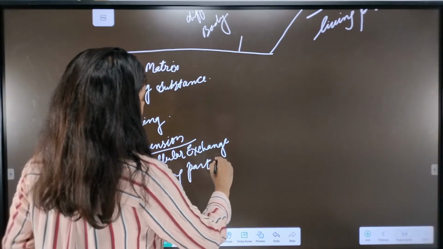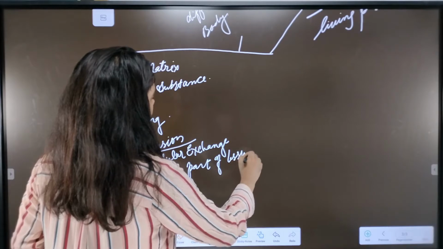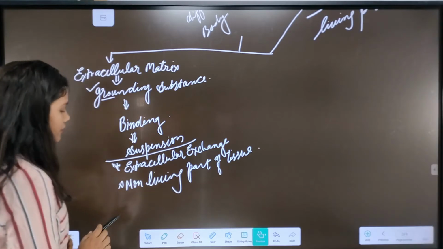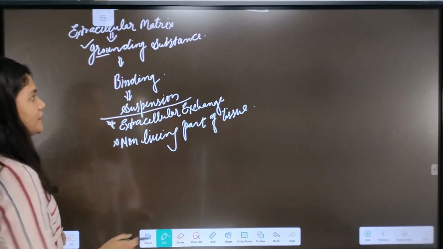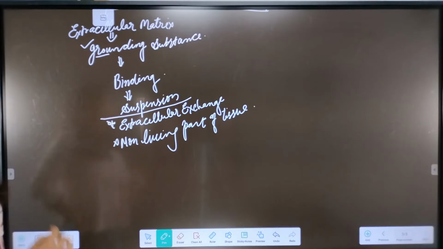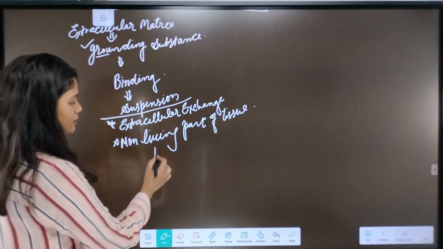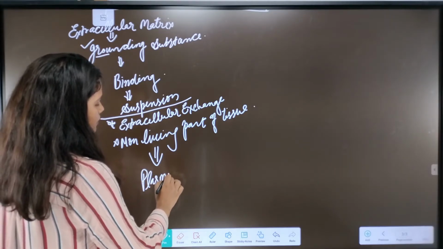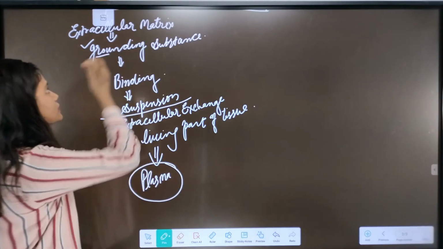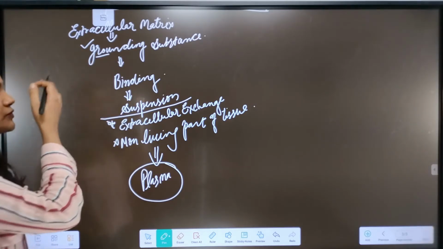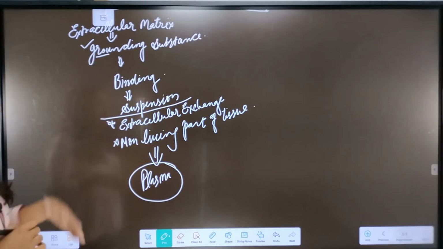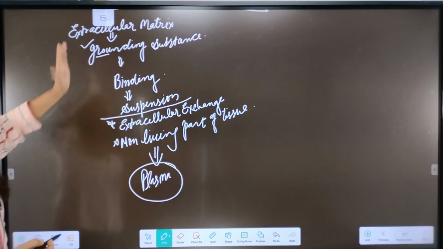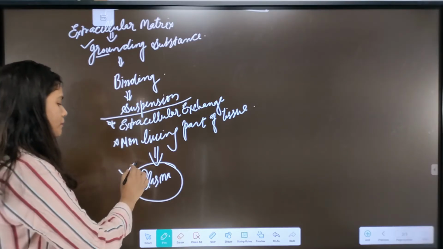So we are discussing the blood. In the case of blood, that grounding substance or binding substance or extracellular matrix is the plasma. I think everyone has the idea. Plasma is the liquid part which is the grounding substance for the blood cells.